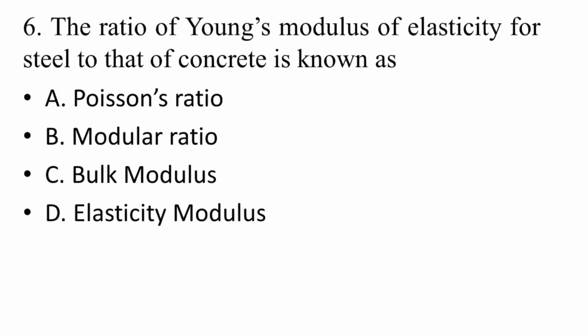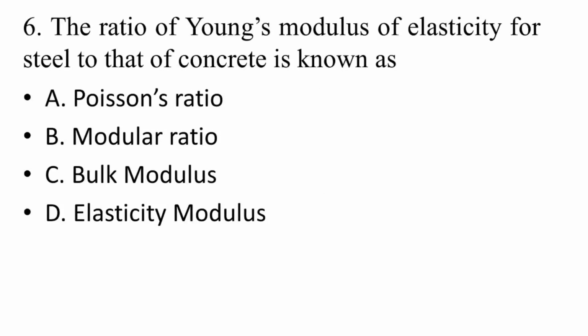Okay, moving on to the next one. The ratio of Young's modulus of elasticity for steel to that of concrete is known as. So many options again: Poisson's ratio, modular ratio, bulk modulus and elasticity modulus. Here also different options are provided, so what will be the answer for this question?